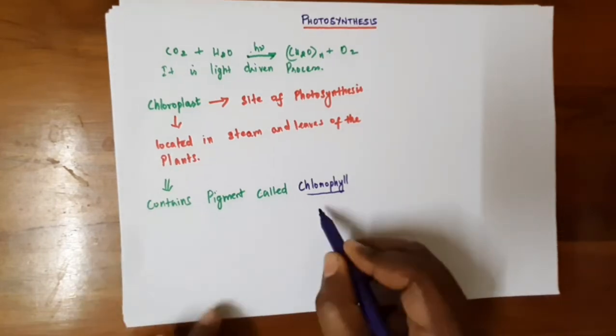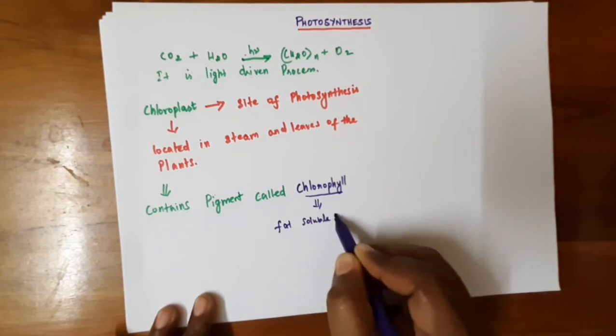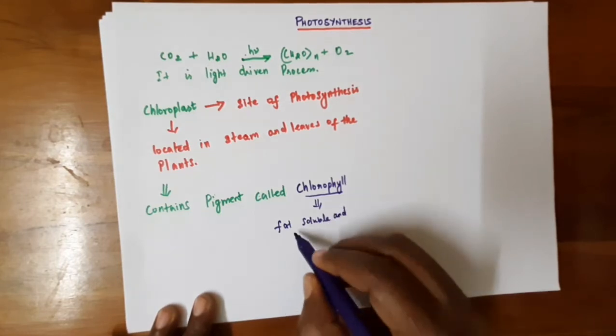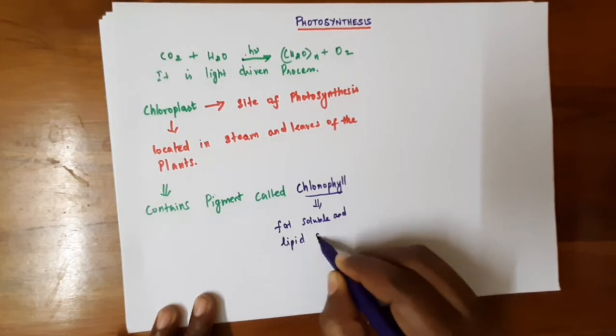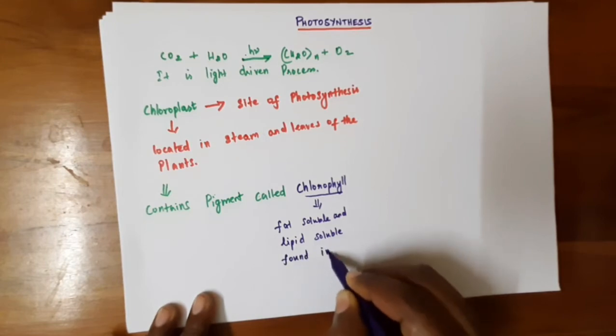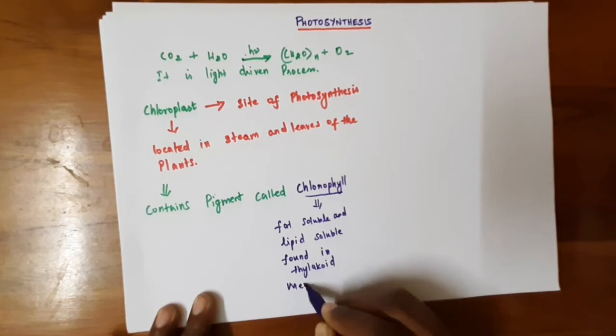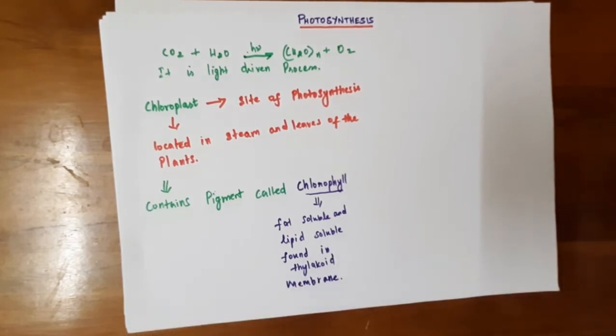This chlorophyll is fat soluble, lipid soluble, which is found in the thylakoid membrane.